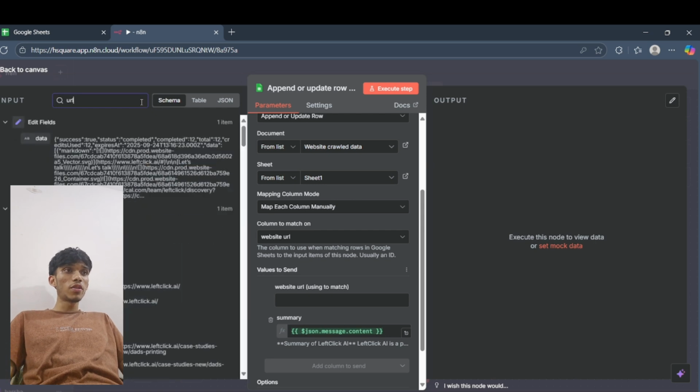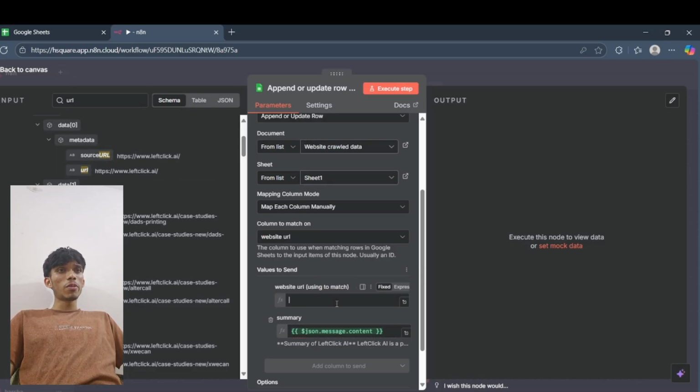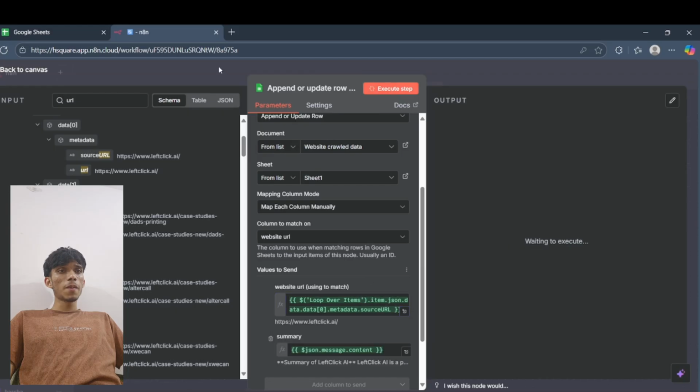There is something called as source URL. You just have to drag and drop the source URL right here. Not this, yeah, the first one. There will be something called as data 0. Under that there will be something called as metadata. Under that there will be something called as source URL, or you can also drag and drop the URL. Both are the same. Just drag and drop it, click on execute step.